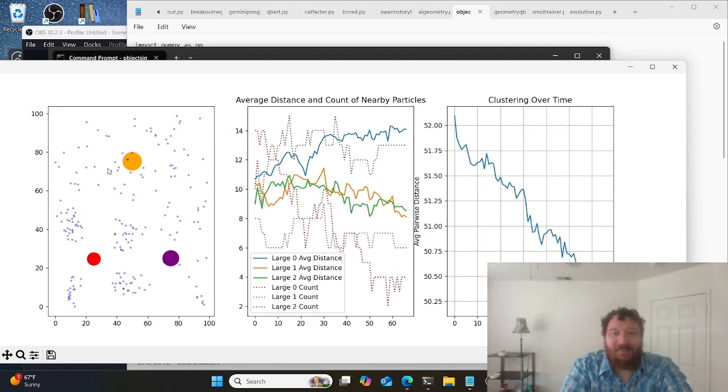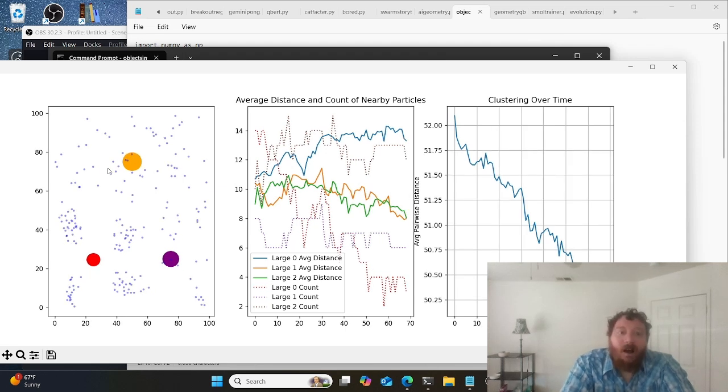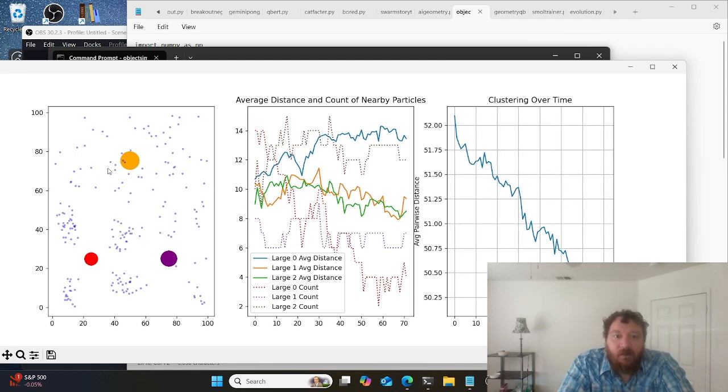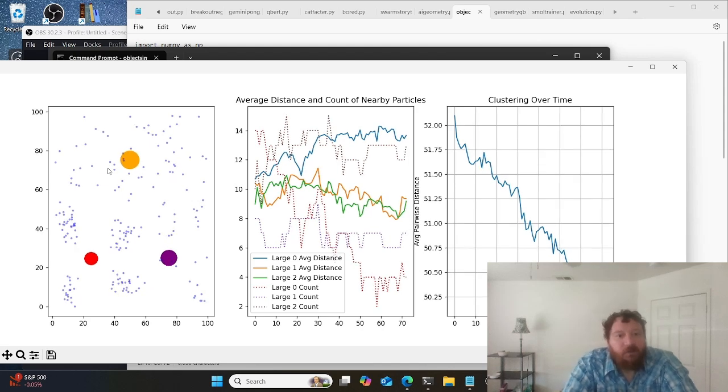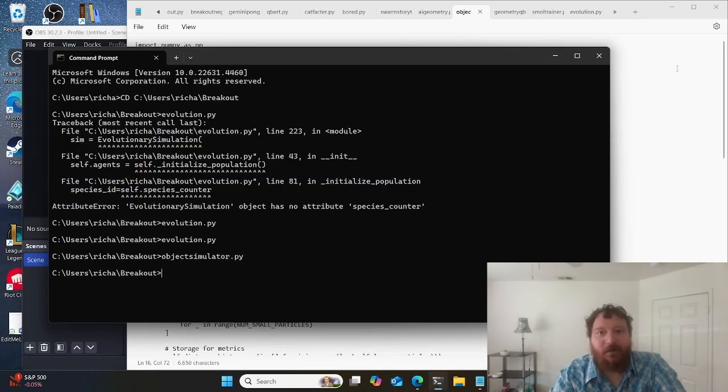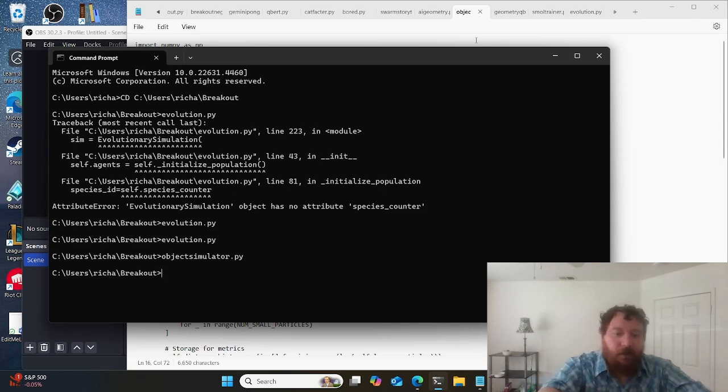This box can be anything. In the previous example that we were looking at, the box was agents that are evolving. And this example is just little dots that are clustering. So we've looked at two examples of dots so far, but it doesn't have to be dots. It can be very far away from dots. Let's say, for example, I want to do something more real world, I want to have it make an API call.